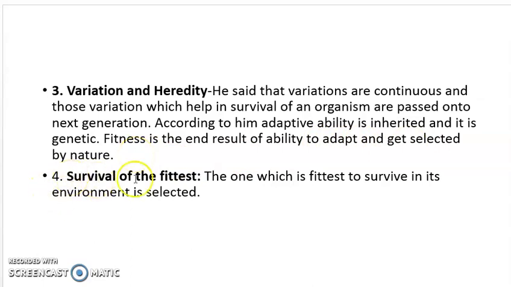And the last, survival of the fittest. The one which is fittest to survive in its environment is selected. After struggle, after variation, after characters being passed on, those organisms which are able to survive in the changing environment are selected, and their number would increase, right?